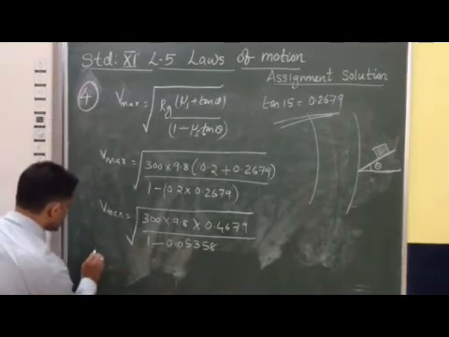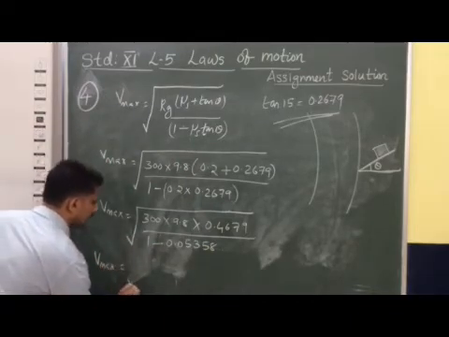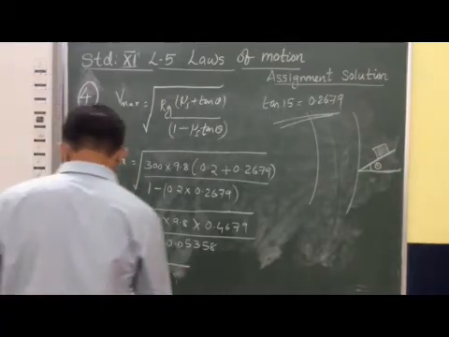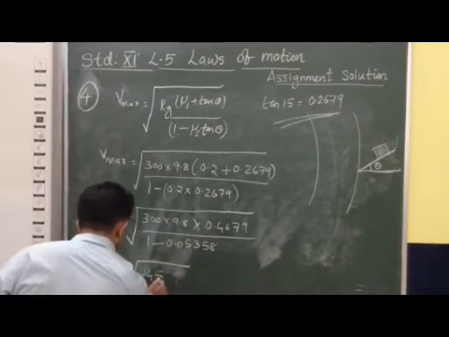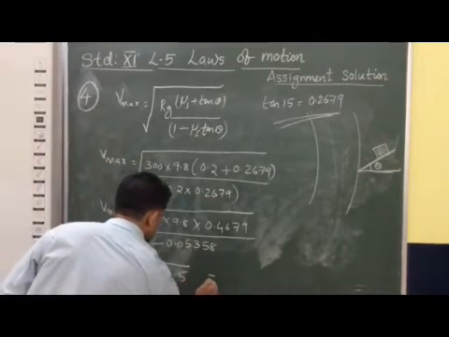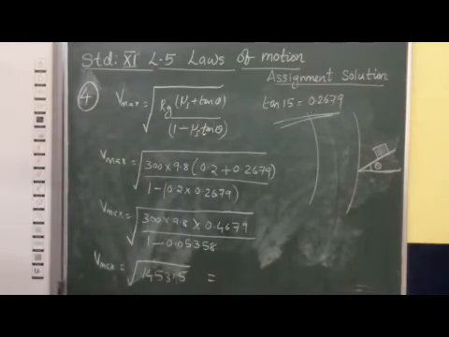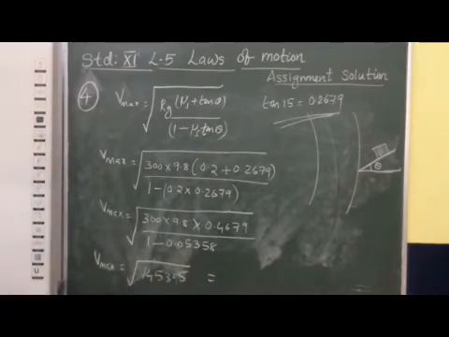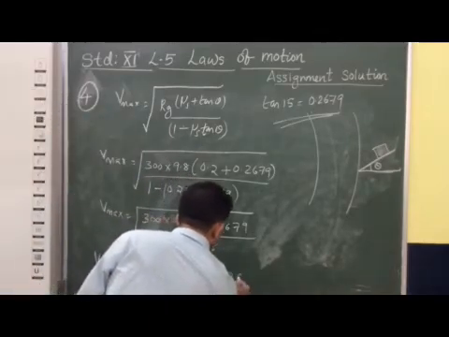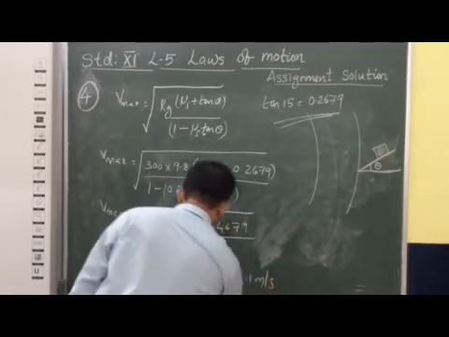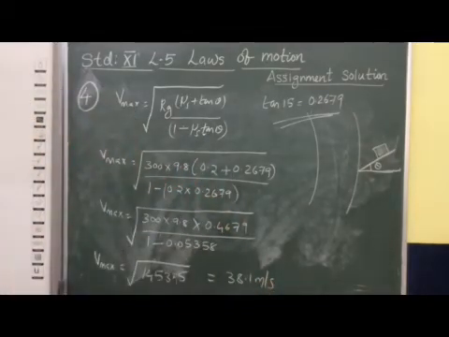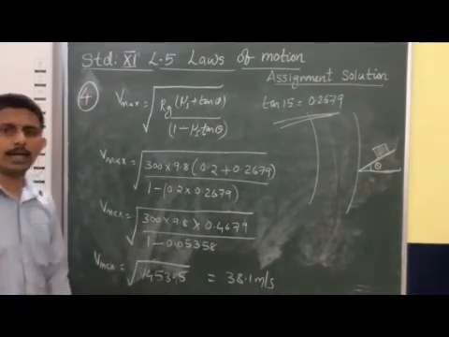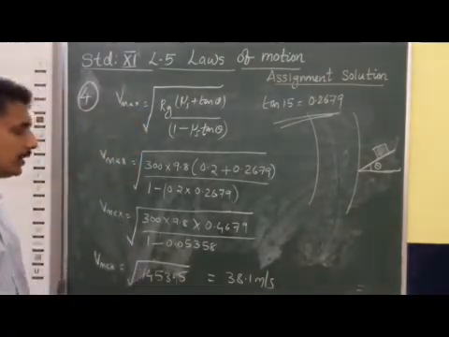After simplification you will get this value as approximately 1000. Taking the square root of this, you will get the answer as 38.1 meter per second. So this is the maximum safe speed acquired by this object while taking a banked curved road: 38.1 meter per second.